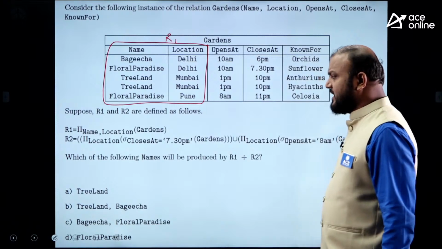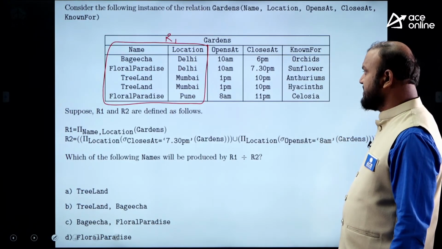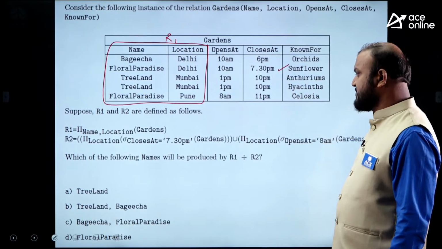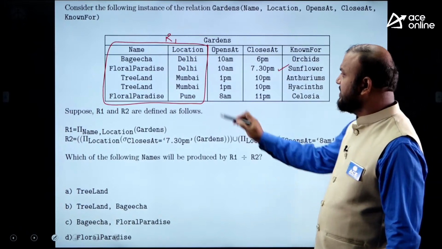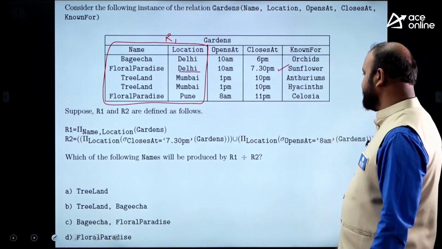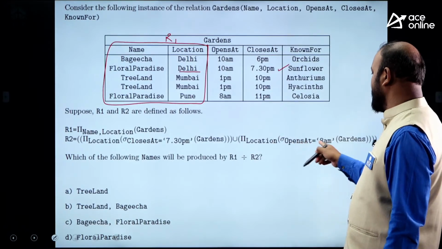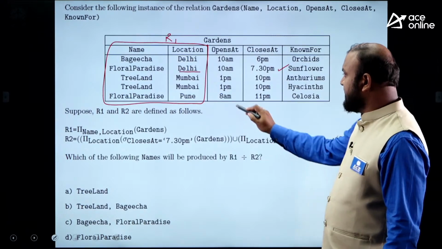What is R2? Pi location, sigma closes at 7:30 p.m., gardens. 7:30 p.m. is this one. And location, they wanted, location is Delhi. Union, pi location, sigma opens at 8 a.m. Opens at 8 a.m., here this one.